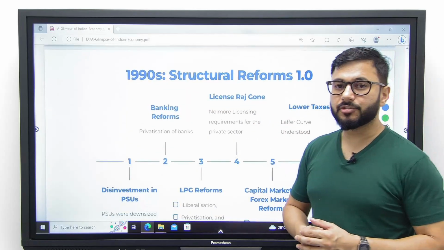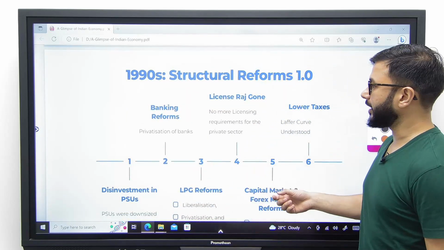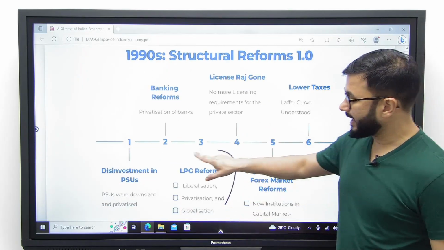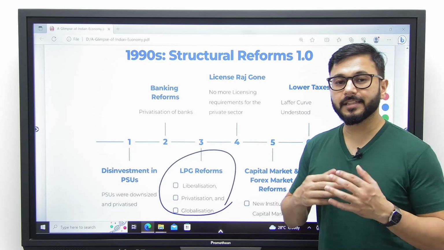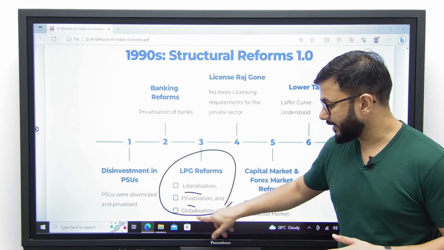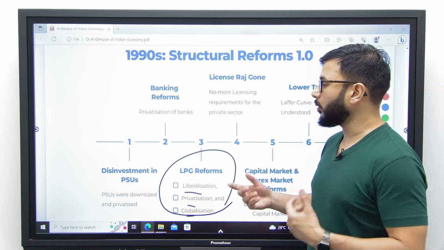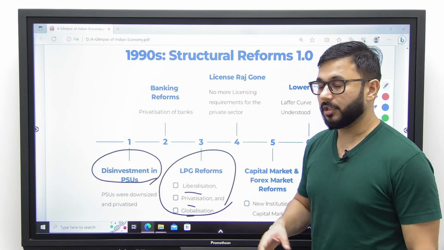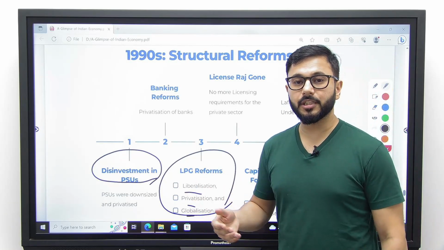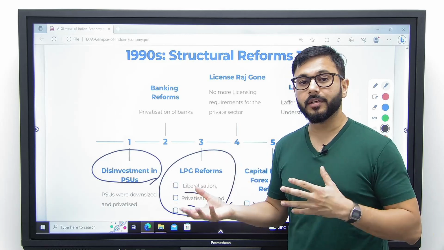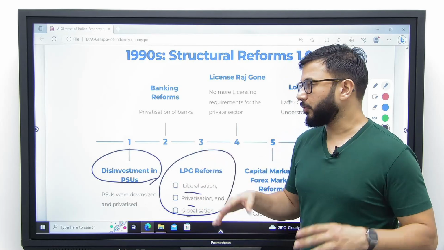What were these conditions? These are called structural reforms that we carried out. In brief, these are called LPG reforms: liberalization, privatization and globalization reforms. What do they include? Number one, disinvestment in PSUs, which is nothing but privatization. So we started privatizing our enterprises, not only selling off the PSUs, but also allowing the private entities to do whatever they wanted to do.